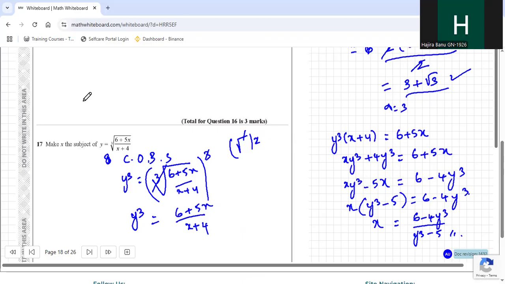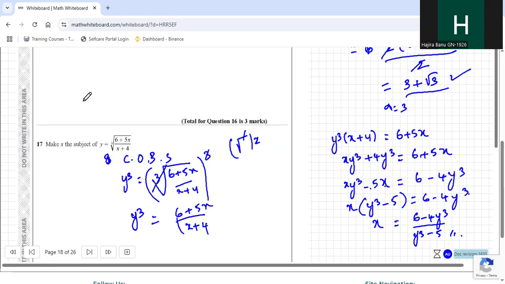So y cube equal to cube root of 6 plus 5x divided by x plus 4, whole cube. Cube root gets cancelled and you are left with 6 plus 5x by x plus 4. Here y cube remains the same. Then because we have to make x the subject, I should be bringing x on this side. So this x plus 4, I will multiply here. Y cube into x plus 4 equal to 6 plus 5x. Then opening this bracket, x into y cube is xy cube plus 4 into y cube is 4y cube equals to 6 plus 5x.